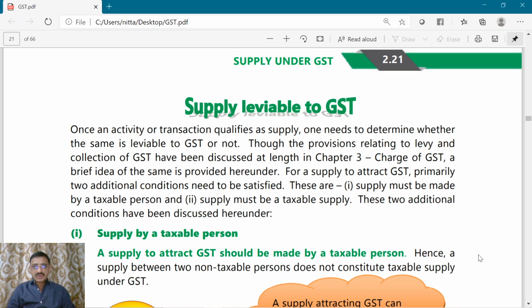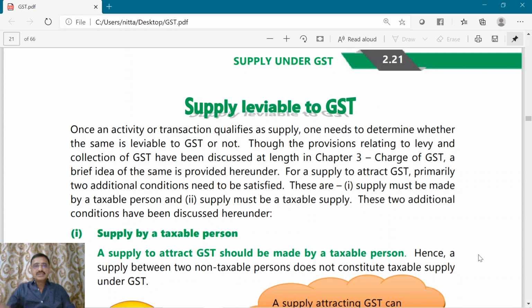Hello and welcome. We are on page number 21 of chapter 2 of ICAI study material on GST. Now, the topic we are going to deal with today is supply leviable to GST. For an activity or a transaction to be subjected to GST, first of all, there should be a supply. Now supply has three components.